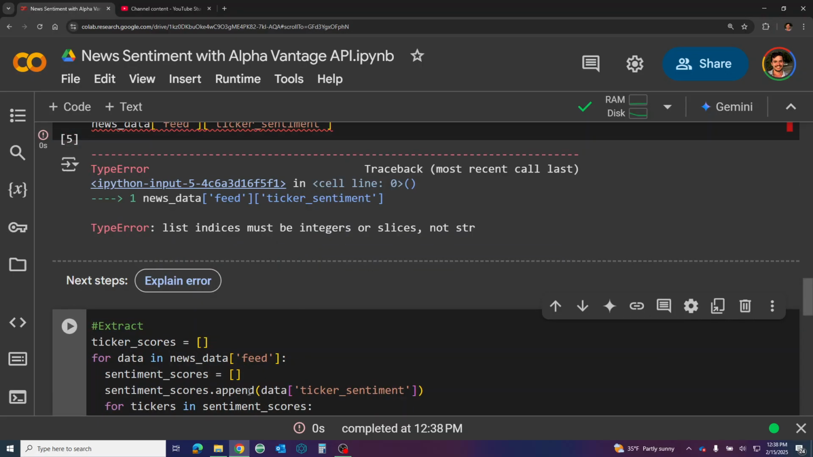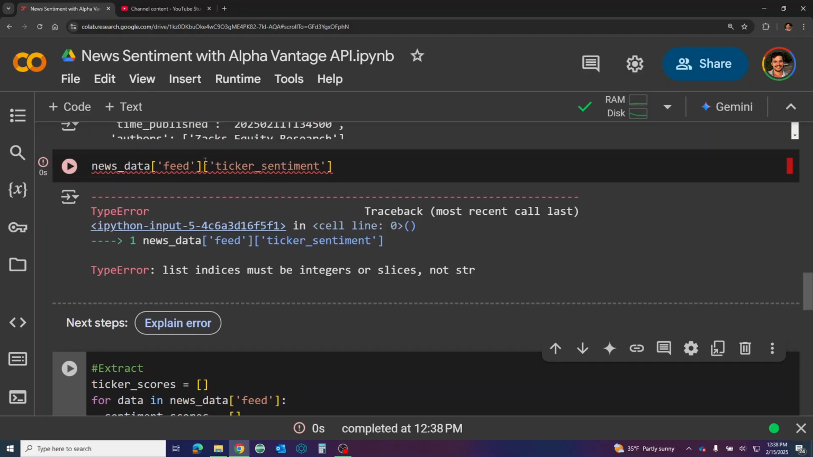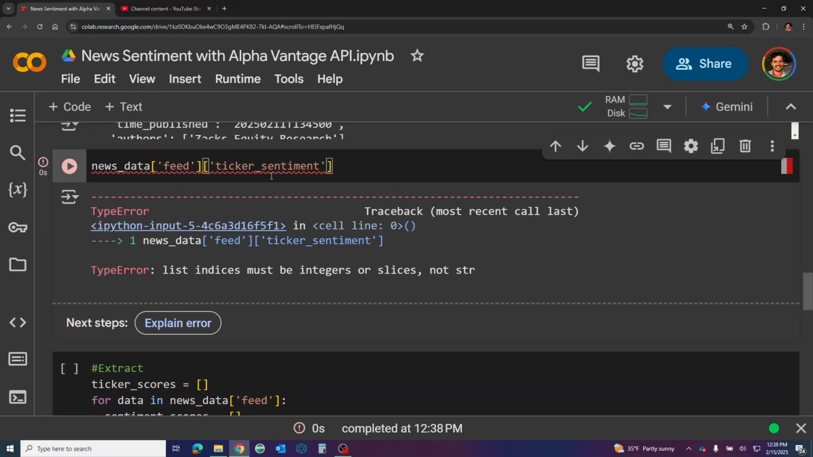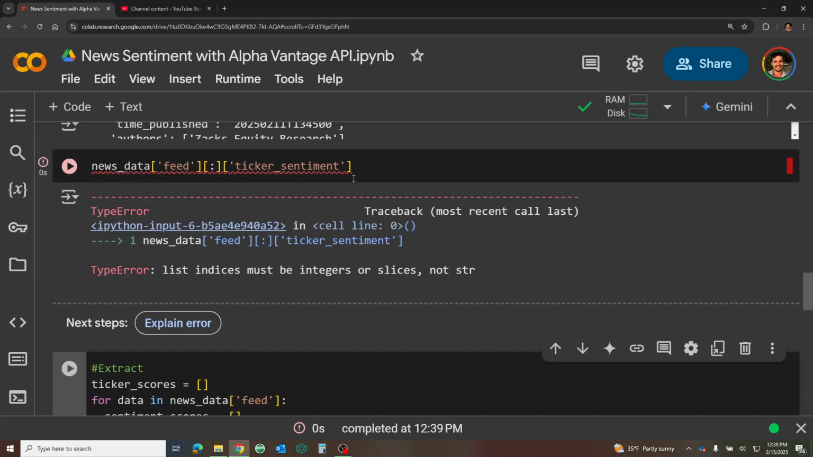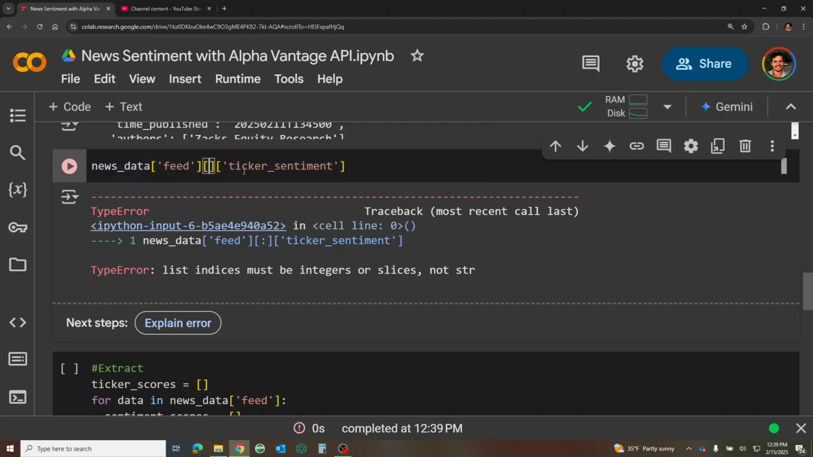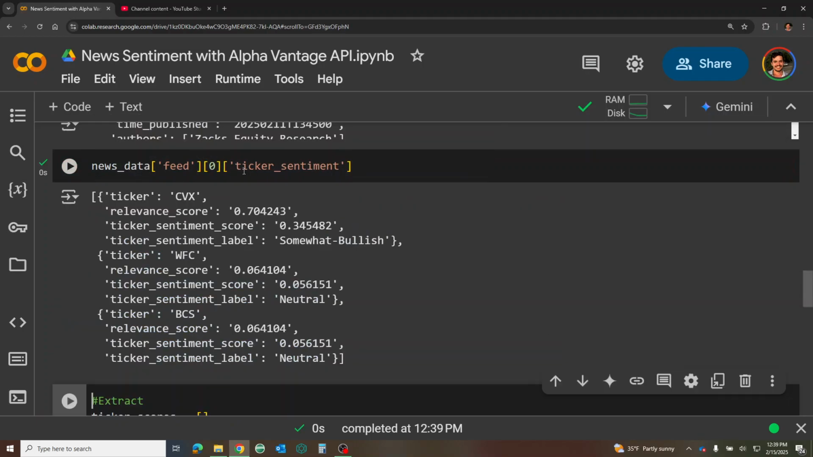So we'll need sentiment scores append data.ticker_sentiment. Maybe we... wait. Oh, we're looping through. Gotcha. So let's just look at the first one. There we go. So the first one, now we have down to the blob where we have the information that